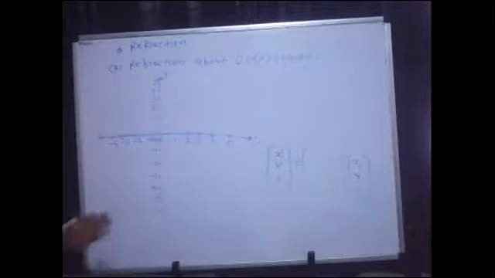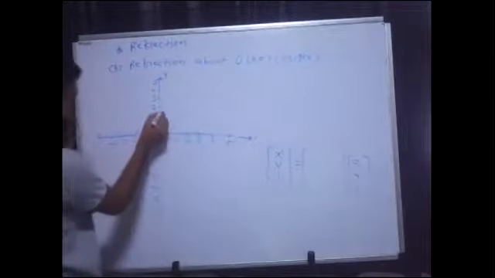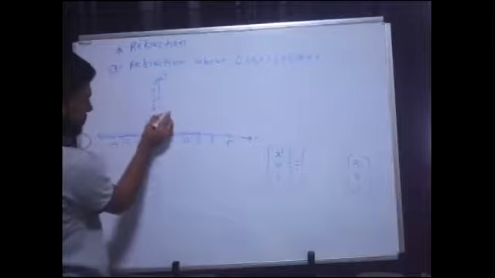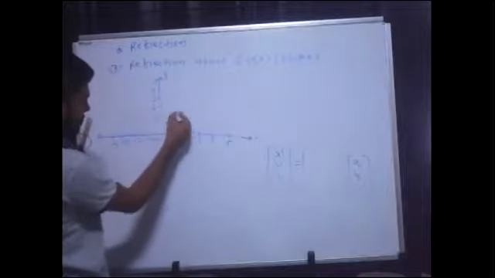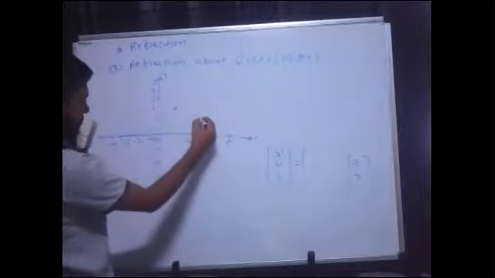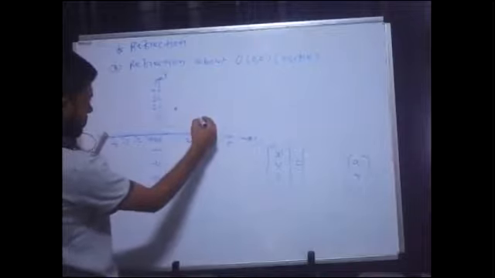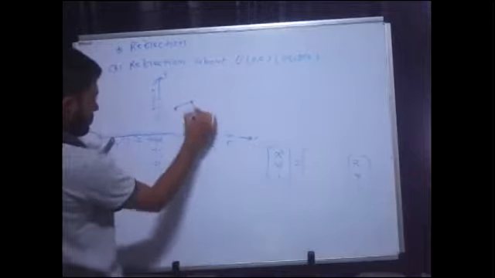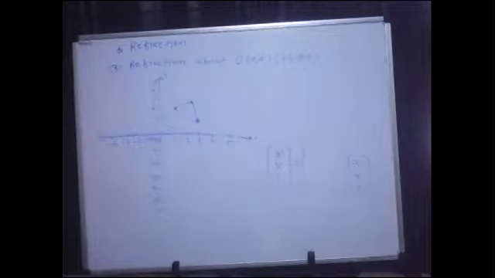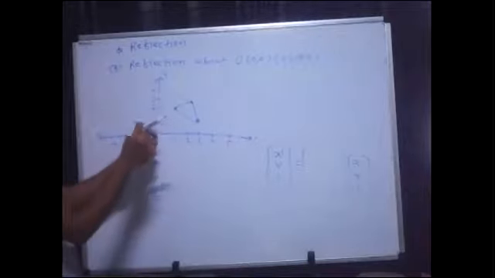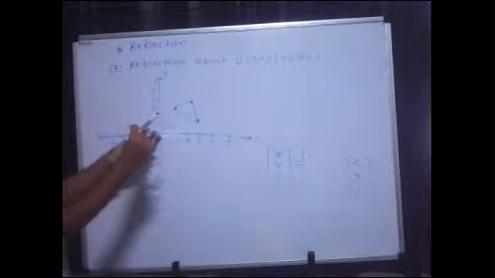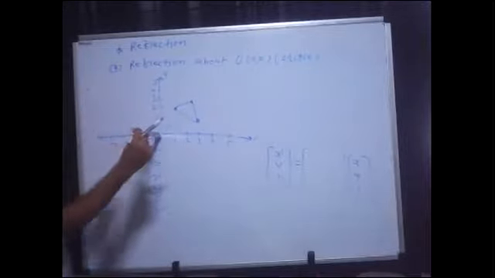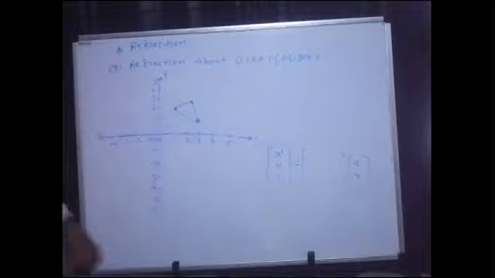So let's say the object is here. Let's say this is my original object and I'm trying to reflect this object about its origin, about the line which is passing through the origin. So where I will get the reflected object for this?